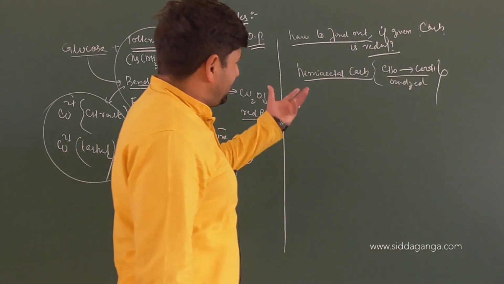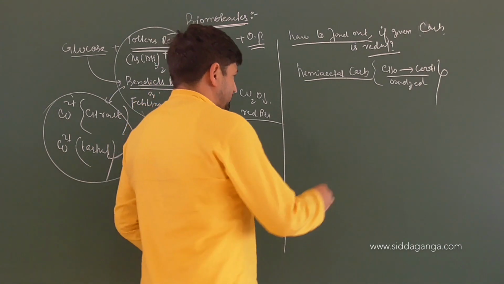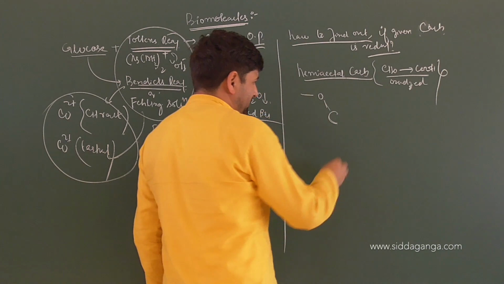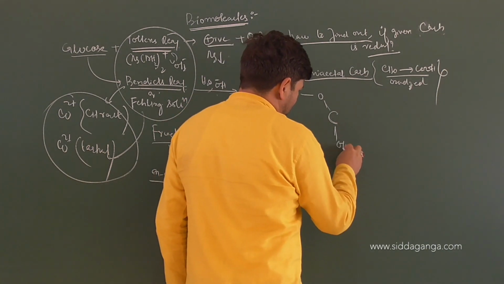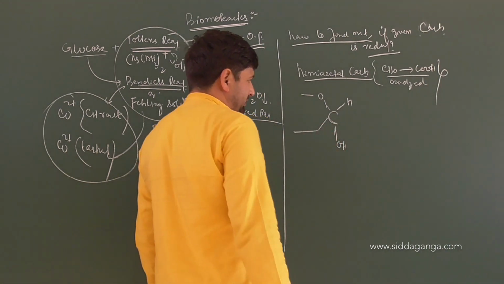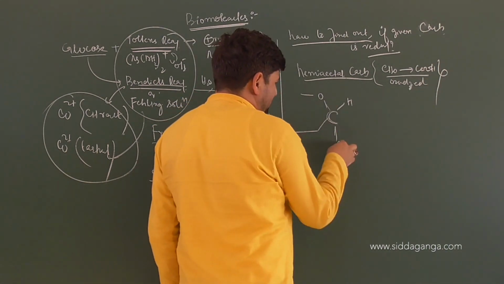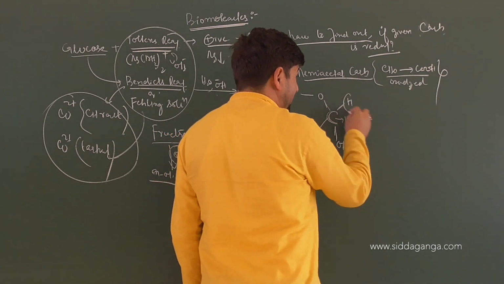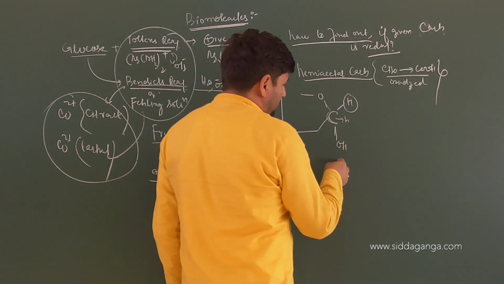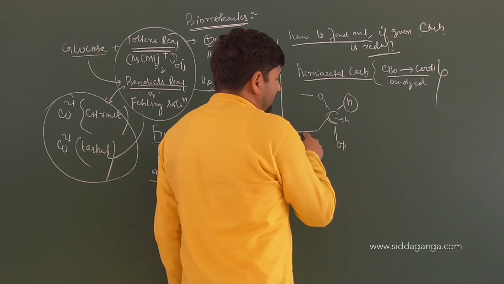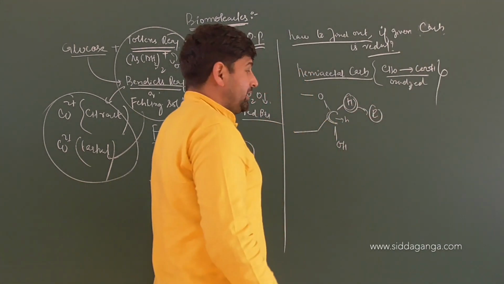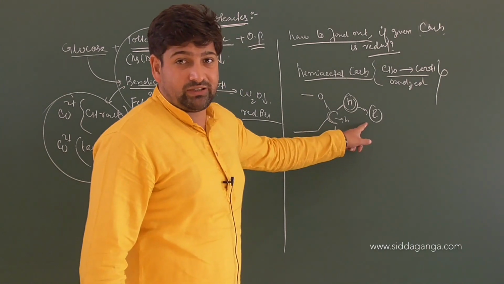Now we learned yesterday what is meant by hemiacetal carbon. Carbon from one side has the ether linkage, then it is attached to alcohol and has hydrogen attached to it. Then you can have side groups respectively. So this carbon attached to ether and OH, with hydrogen attached to it, is a hemiacetal carbon. It will be hemiketal when you have R, C, R. Instead of this H, if there is R, it will be hemiketal. So if it is hemiketal, the reaction will not come into play itself.